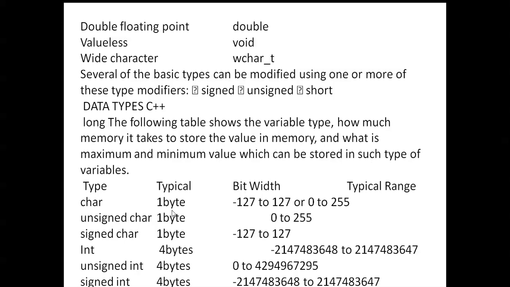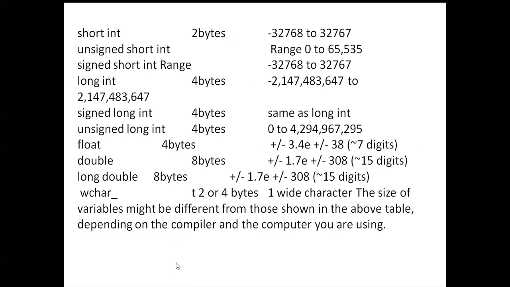You can see character is 1 byte only. Unsigned character stores 1 byte of information, and signed character stores 1 byte of information. Integer stores 4 bytes of information, as do unsigned integer and signed integer. Short int is only 2 bytes. Long int is 4 bytes, signed long int 4 bytes, unsigned long int also 4 bytes, float also 4 bytes, double is 8 bytes, and long double is 8 bytes. Wide character is 4 bytes. These are the storage capacities of different data types.